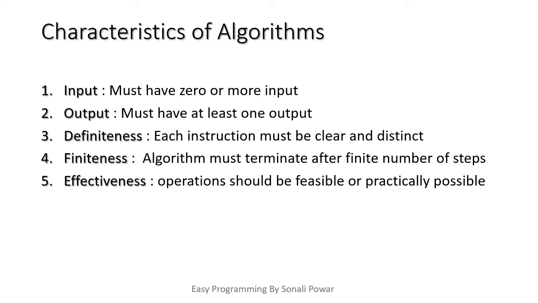Now, the fourth characteristic is finiteness. There must be some condition in your algorithm which will terminate your algorithm. So it means in your algorithm there must be a finite number of steps. Now, the last characteristic is effectiveness. What it means is when you are writing instructions in your algorithm, they must be feasible or practically possible.